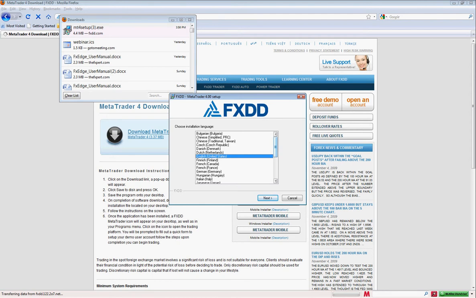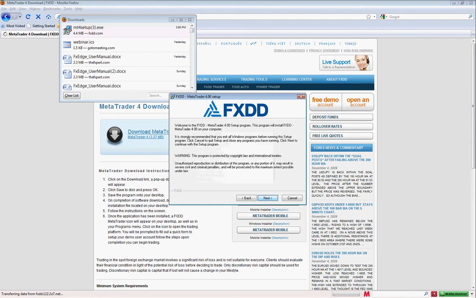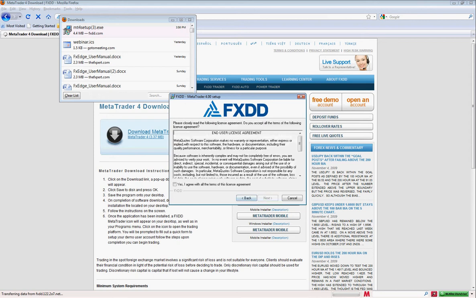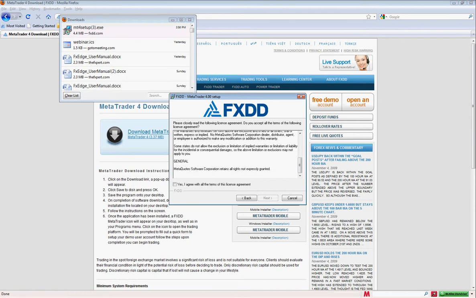we're going to choose our language, our installation language. For us, it will be English, United States. Okay, we will read the information, their disclaimer here. End user license agreement, we'll read that. And we'll check the box, yes, I agree with all the terms of the license agreement. And we'll hit next.